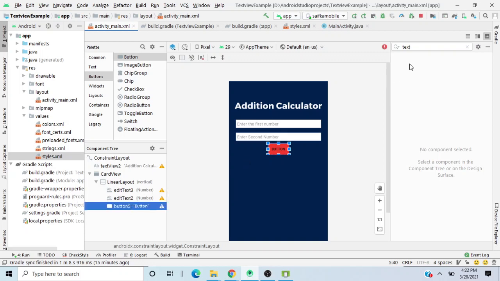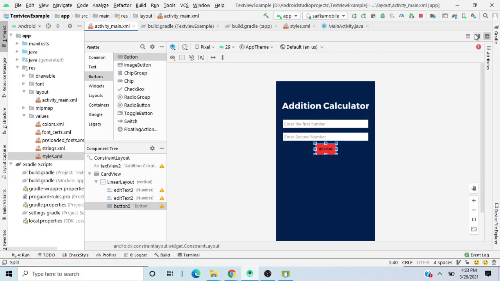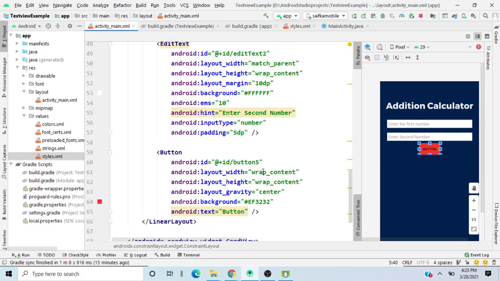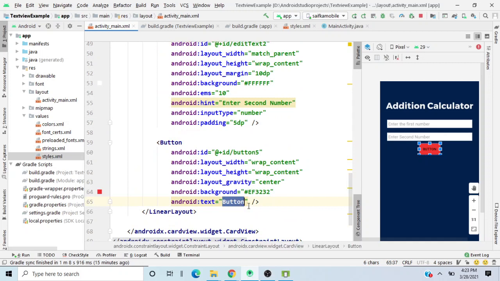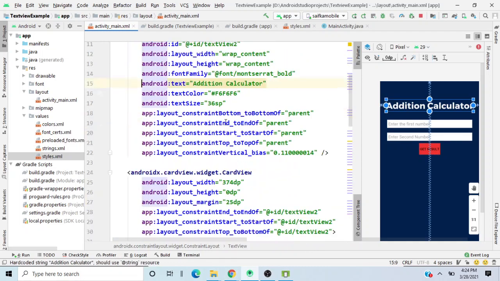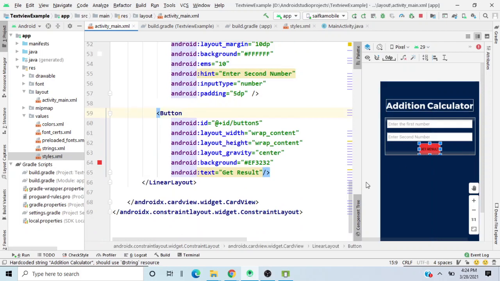Okay, what's wrong? I'll just choose this. Okay, for some reason this is not showing that, but let me go over here and change the text as get result. So get result will basically create this button.